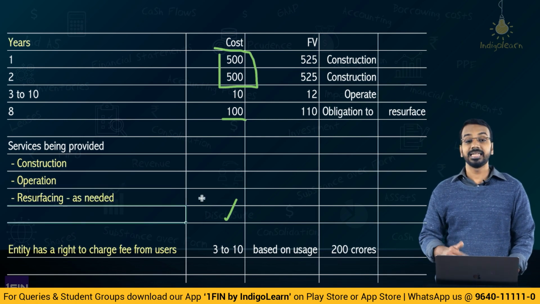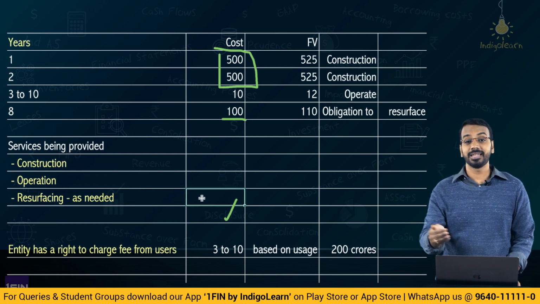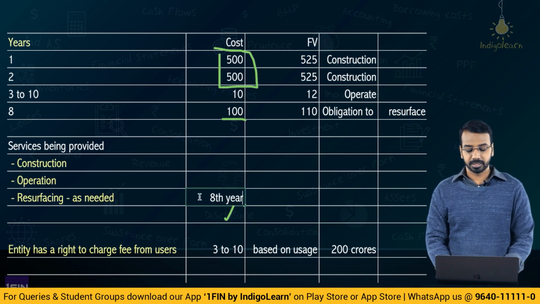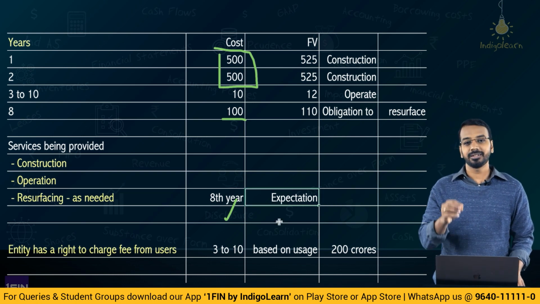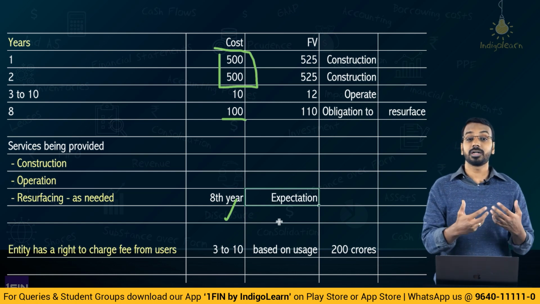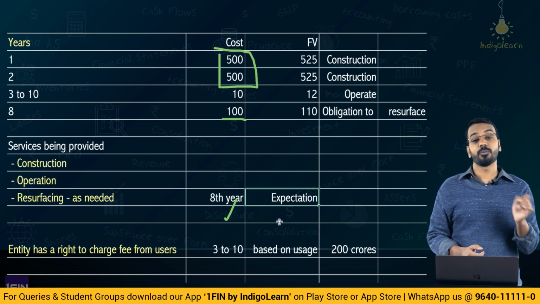So, on need basis, resurfacing needs to be done, but the entity expects that the resurfacing liability or obligation will occur in the 8th year. So, 8th year is the entity's expectation that the resurfacing liability would arise. Now, the entity expects that in the 8th year, the entity will have to resurface the road. In the earlier case, we said whether or not wear and tear happens, you will have to resurface the road, and hence it was a separate performance obligation.